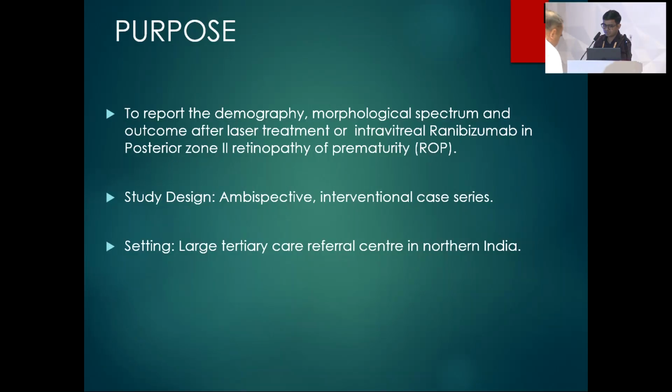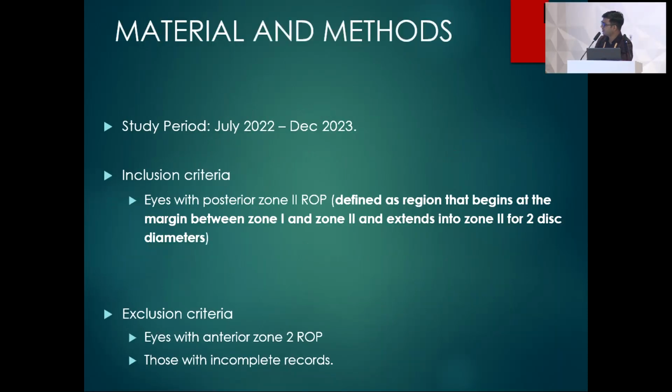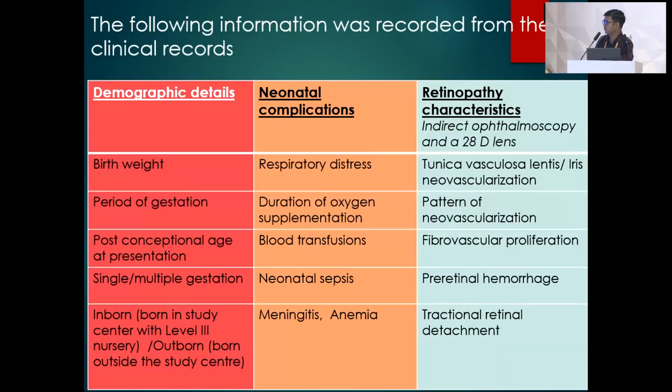So the purpose of this study was to report the demography, morphological spectrum, and outcome after laser treatment or intravitreal ranibizumab. It was an ambispective interventional case series. The study period was between July 22 and December 23, and eyes with posterior zone 2 ROP were included.